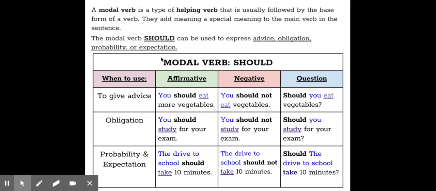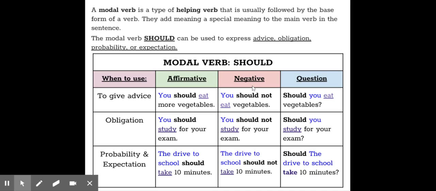So let's look at each of these situations. So the first usage, right, is to give advice. Tell someone what would be good for them. So we know that eating vegetables is good for you, and often parents tell their children to eat more vegetables. So they're giving them advice. So look at it in the affirmative. The subject comes first, then the helping verb should comes, and then the base form of your main verb, eat.